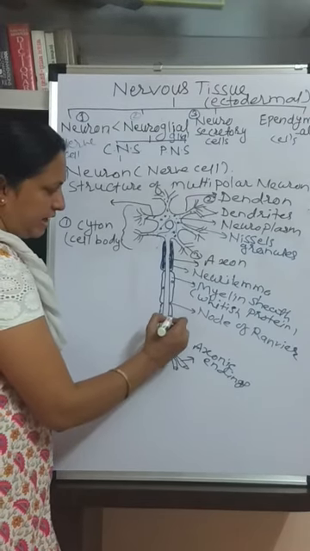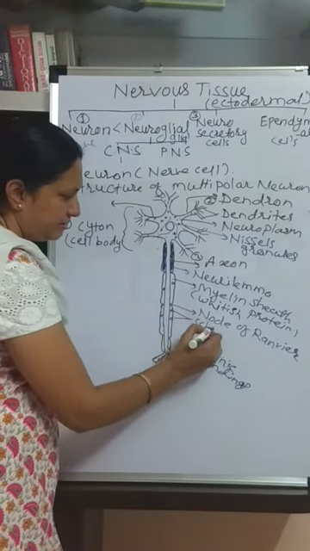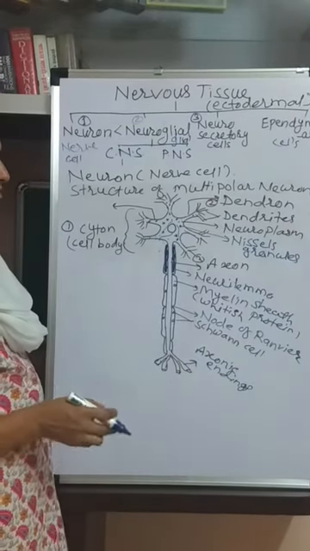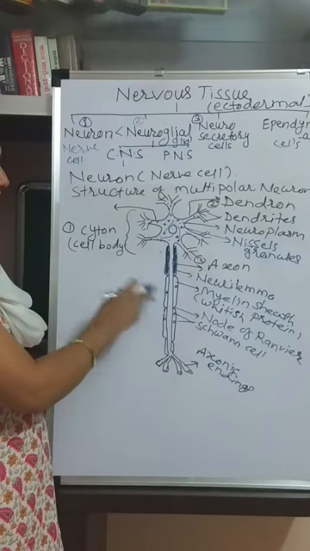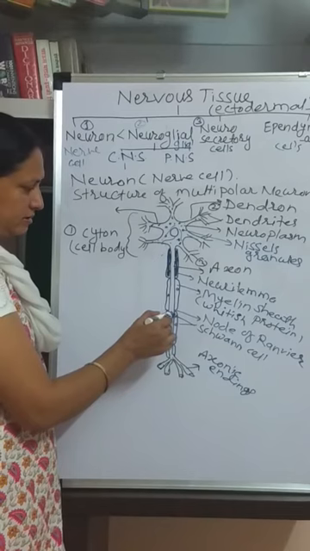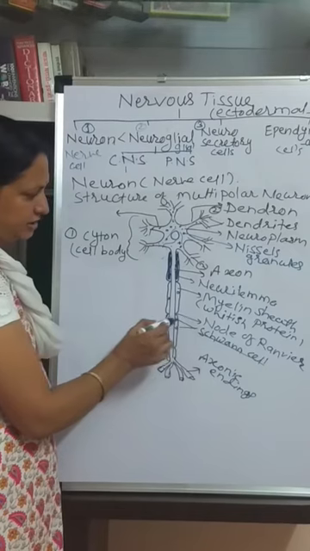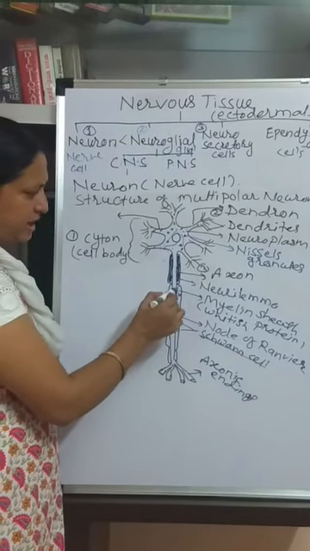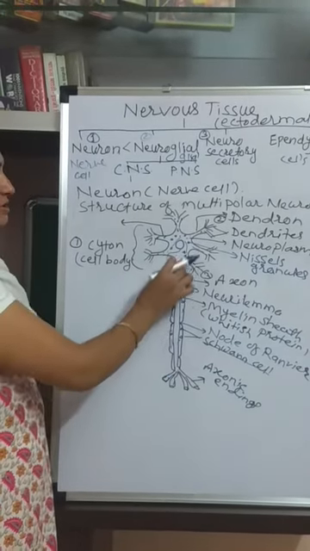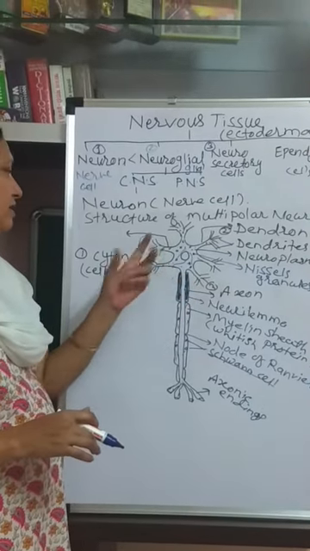Around the axon there are some separate types of cells present, called Schwann cells. In the peripheral nervous system, multipolar neurons are present, and surrounding the axon there are separate cells called Schwann cells. This Schwann cell secretes the myelin sheath, forming the myelin protein which surrounds the axon. So this is the structure of the multipolar neuron.